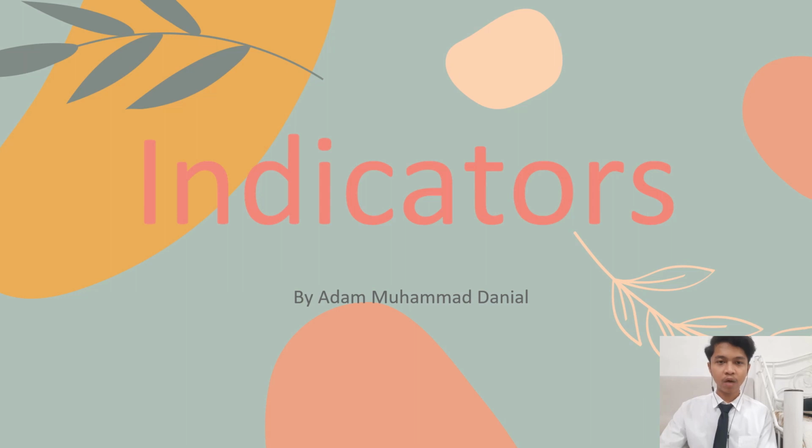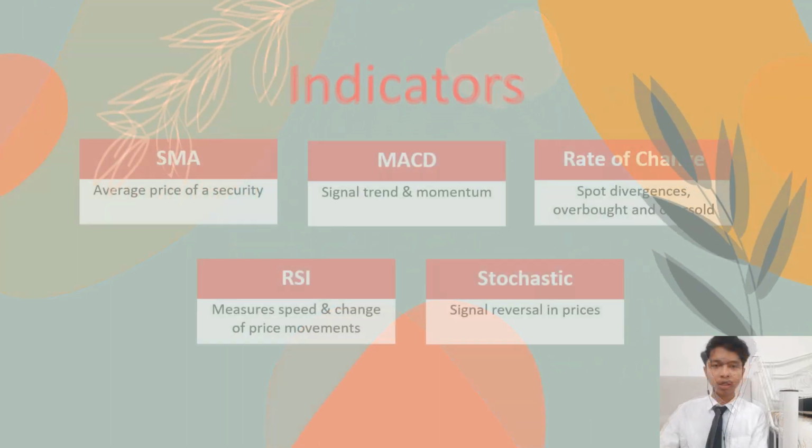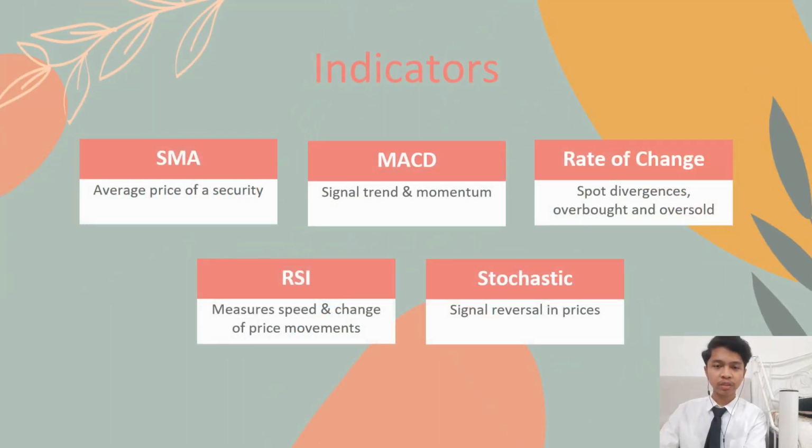Now I'll be presenting our analysis of the indicators of the Inari price chart. We use these 5 indicators to interpret whether the signal is to buy or sell. First, the simple moving average or SMA is formed by computing the average price of a security over a specific number of periods. The closing price moving above the moving average is interpreted as a buy signal, while the closing price moving below the moving average is interpreted as a sell signal.